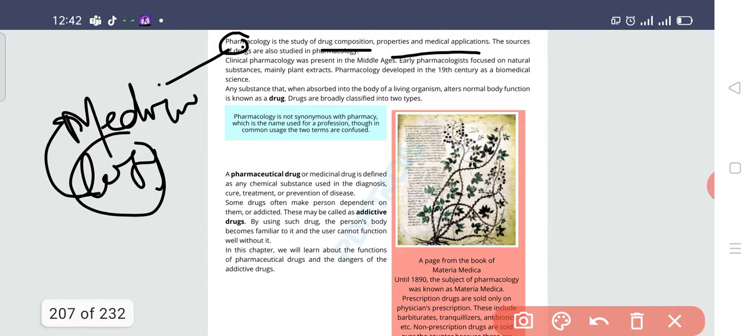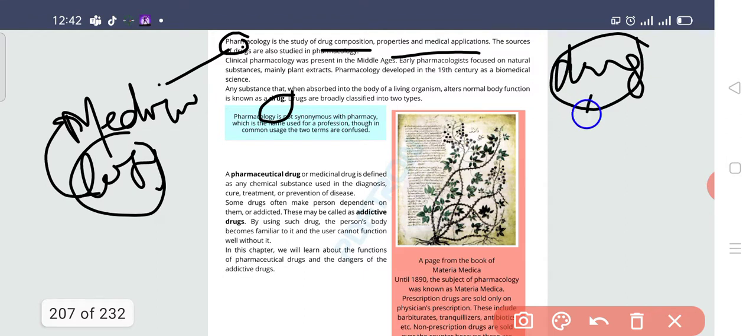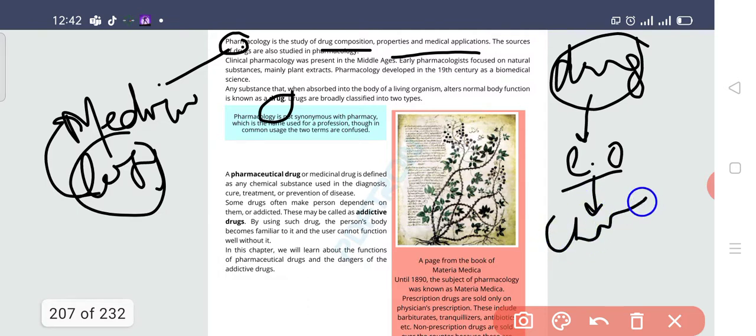ठीक है. Now what is the definition of the drug? Any substance when absorbed by the body, and it is going to alter the normal function, this is known as a drug. Is it clear to you? So what is a drug, beta? The drug is basically anything which is going to be absorbed by the living organism, and it is going to change the normal function of the body. This is known as a drug. Clear?